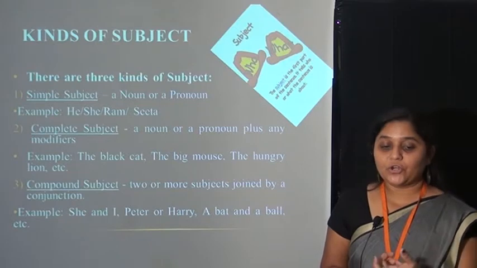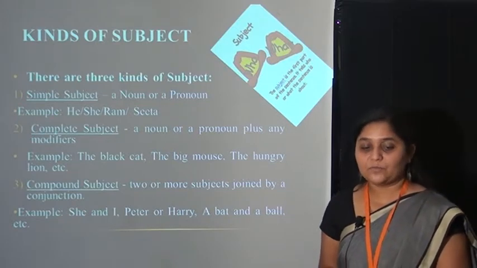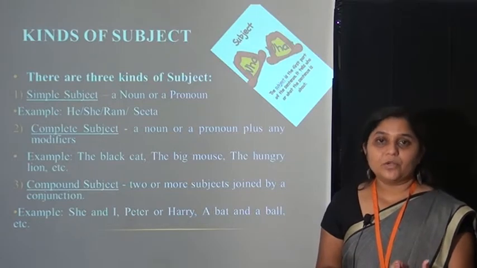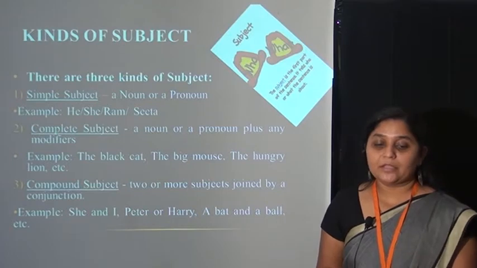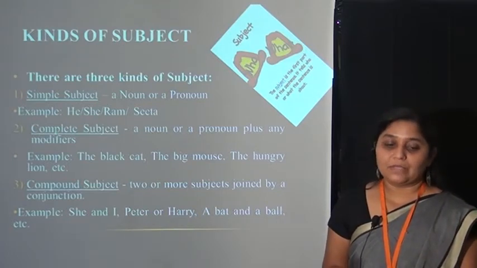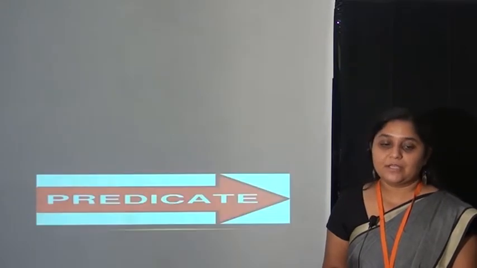So Peter or Harry is a compound subject. A bat and a ball: here also and plays the role of conjunction, and we join the subjects together. So that is a compound subject.